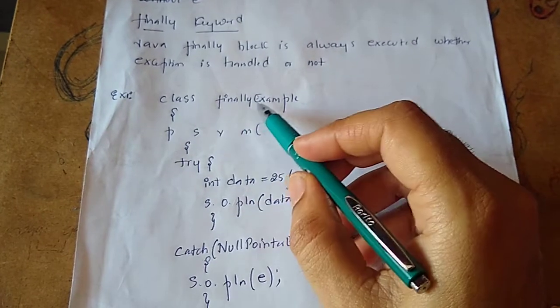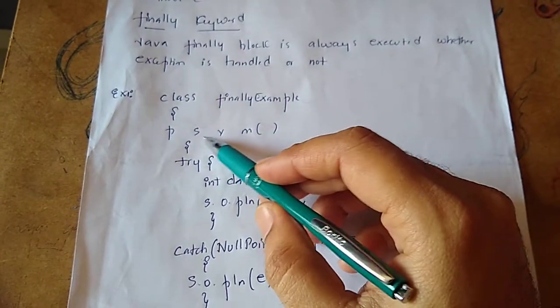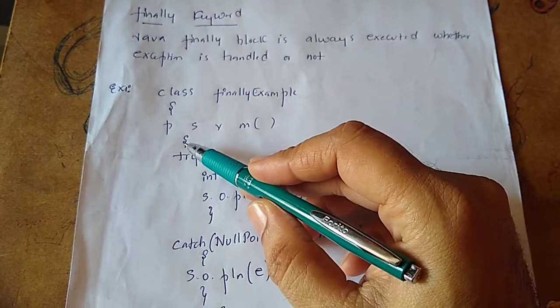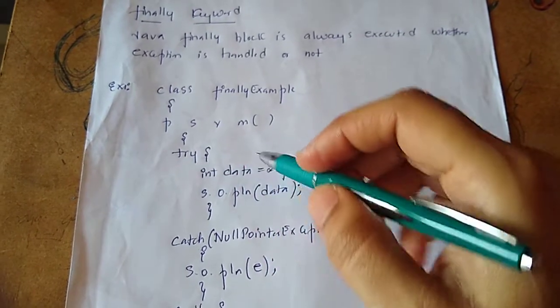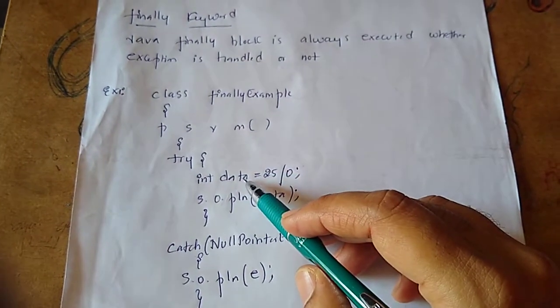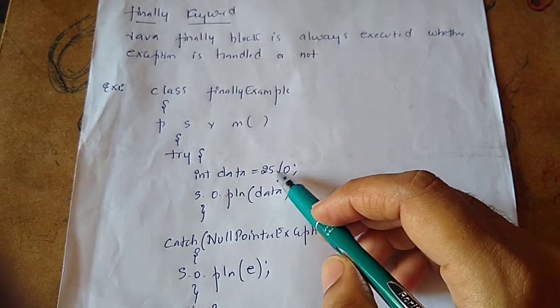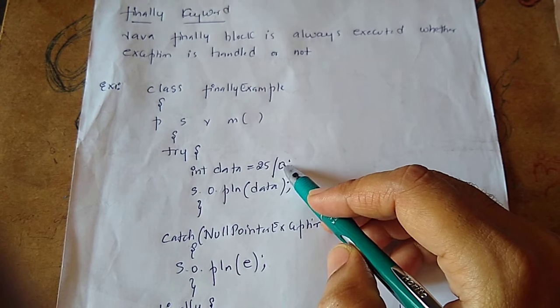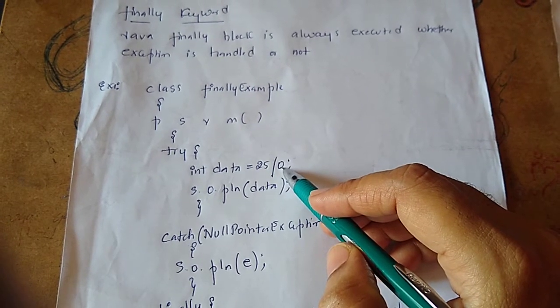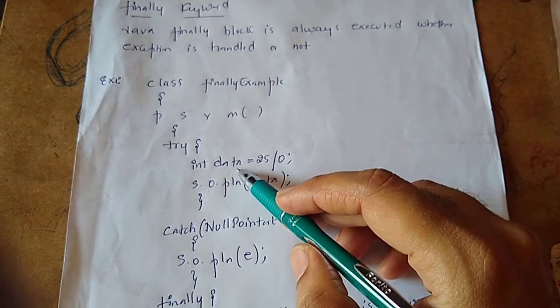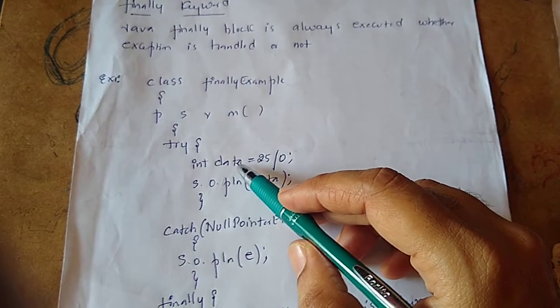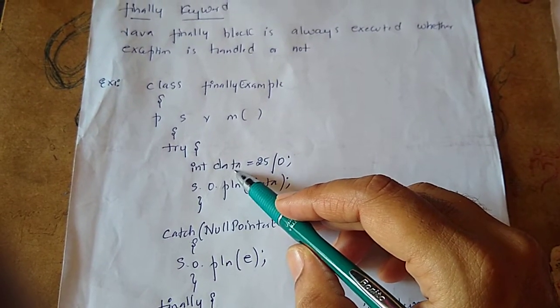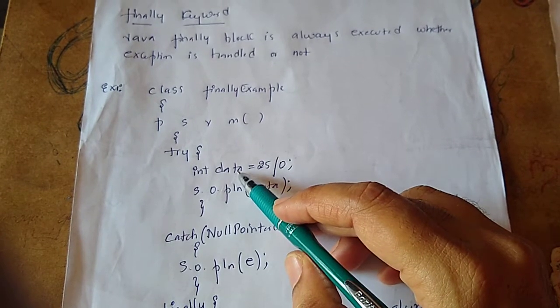I've taken a class with the name FinallyExample, within which there's a public static void main. Then I've taken a variable data, and for that I'm assigning 25 divided by 0. Any number divided by 0 is infinity in mathematics, but in programming languages that is undefined. Therefore this line is going to throw an error, sorry, an exception.